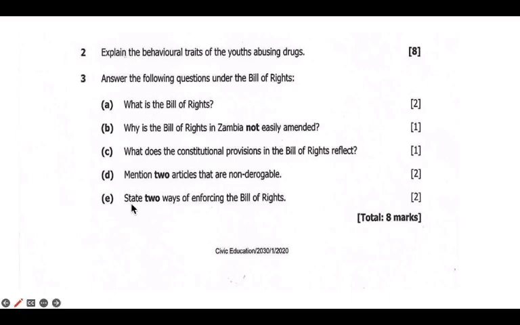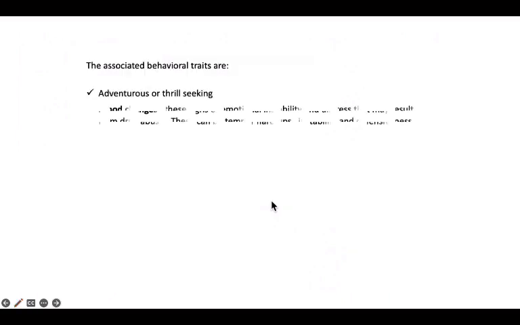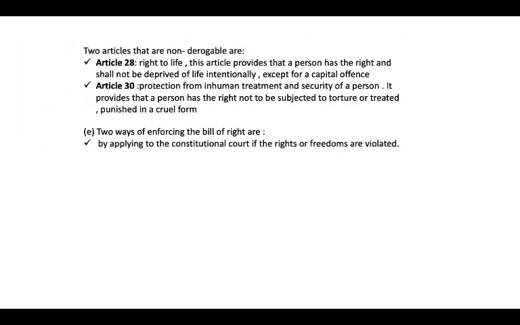We have E. State two ways of enforcing a Bill of Rights. So there are two ways of enforcing a Bill of Rights. One, by applying to the constitutional court if the rights and freedoms are violated. So when you apply to the constitutional court if the rights and freedoms are violated, that's one way of enforcing the Bill of Rights.